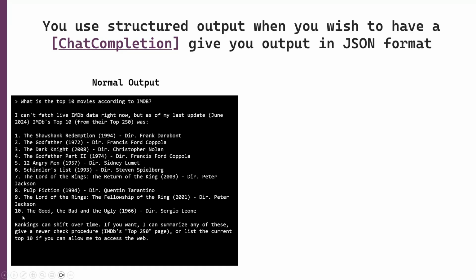Then it shows the 10, and I have chosen in this case to show a number, the title, the release date, and the director. And it shows the 10 movies and gives some data at the end.